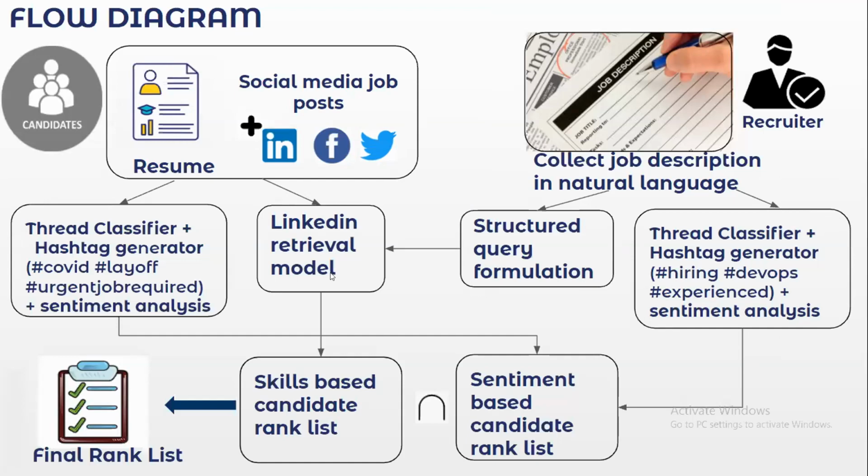Now a matching will be done, and as per it, a rank list will be generated by the sentiment analysis, taking into consideration the urgency factor. We will also take into consideration the traditional LinkedIn retrieval model, due to which another skill-based rank list will be generated. After that, we will take an intersection of those to get the final rank list.